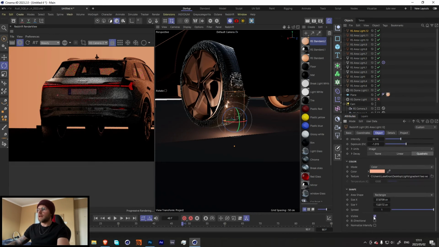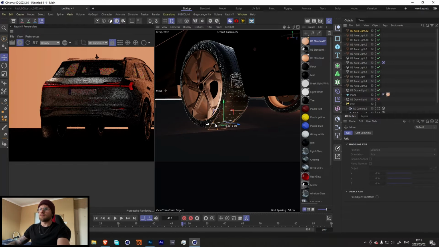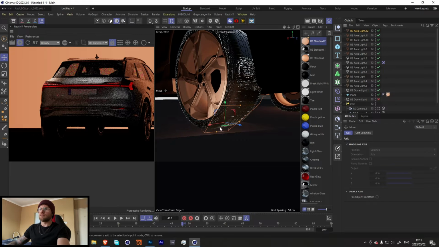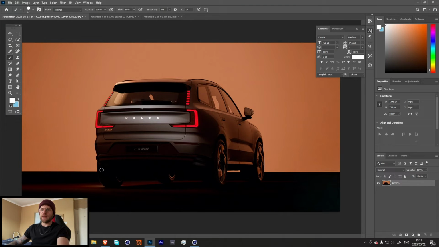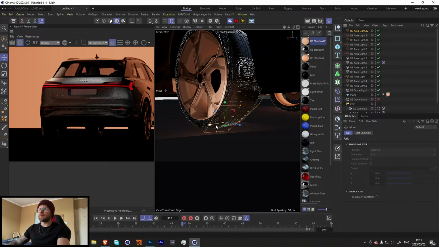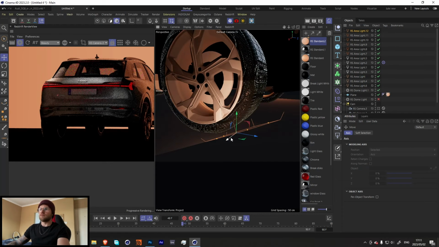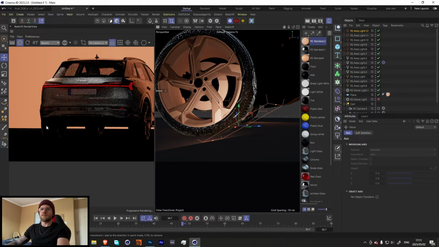Cool, and now we can hide our light again. Cool, so we only want it to be affecting the rim over here. Looking at this, it's really only over here. It is extremely subtle. I think something like that is perfect.